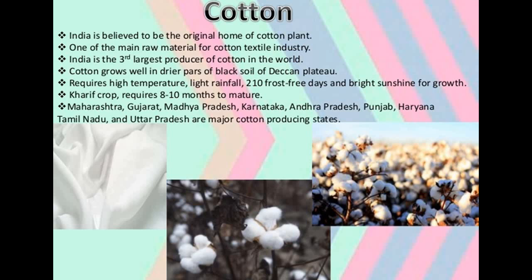Then we have cotton. India is believed to be the original home of the cotton plant, and it is one of the main raw materials for cotton textile industries. India is the 3rd largest producer of cotton in the world. Cotton grows well in the drier parts of the black soil of the Deccan Plateau, and it requires high temperature, light rainfall, 210 frost-free days and bright sunshine for growth.